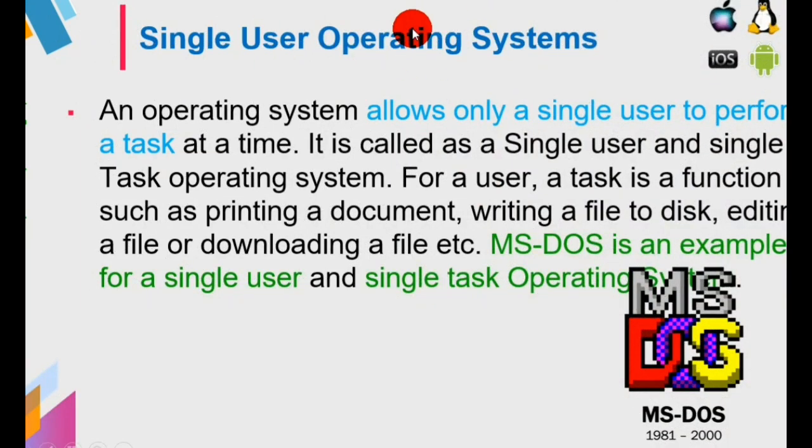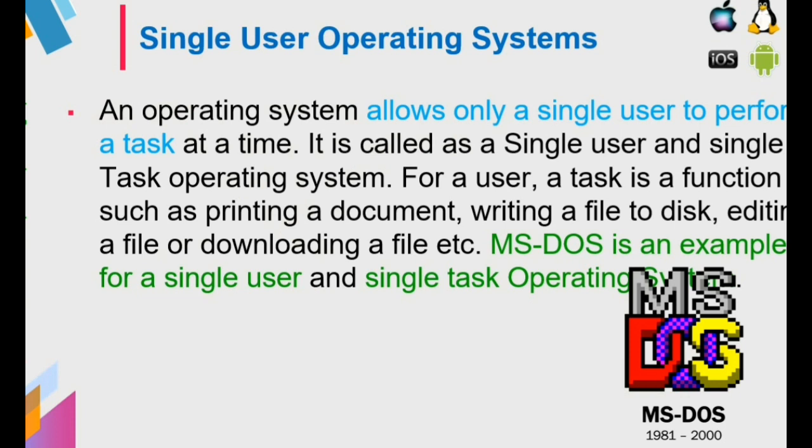What is meant by a single user operating system? At a time only a single user can work. Only one user can work and share the file, and no other users can interact. That is known as a single user operating system. Now you can see the definition: an operating system that allows only a single user to perform a task at a time is called a single user and single task operating system.